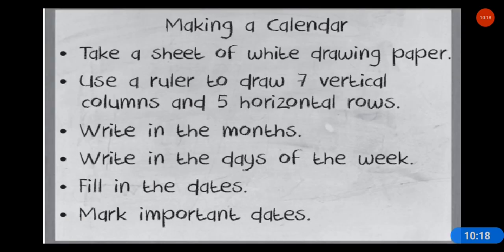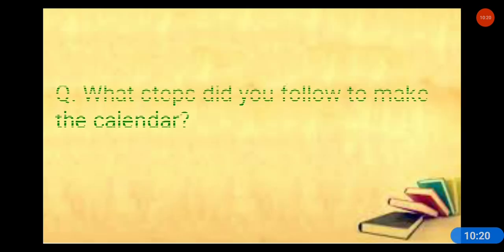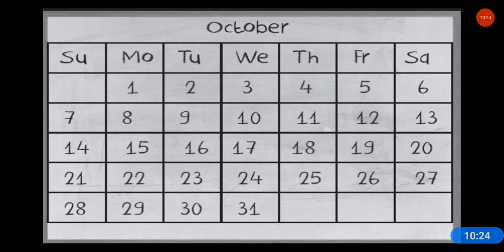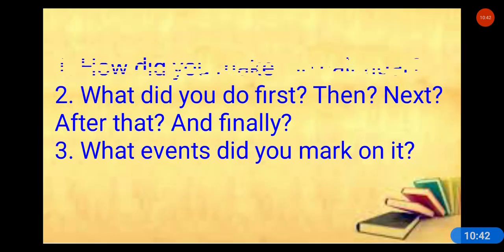Okay, I'll show you. It's not here. I'll show you back. First you have to draw this line and the horizontal lines, and the vertical lines, then you have to write the days of the week, and you have to fill in the dates accordingly, right?